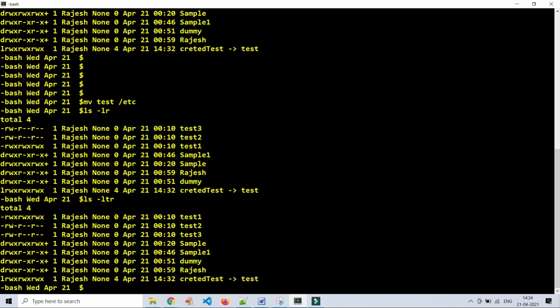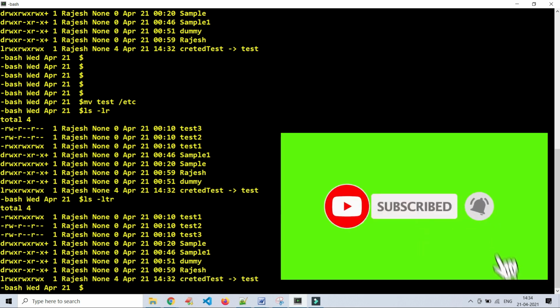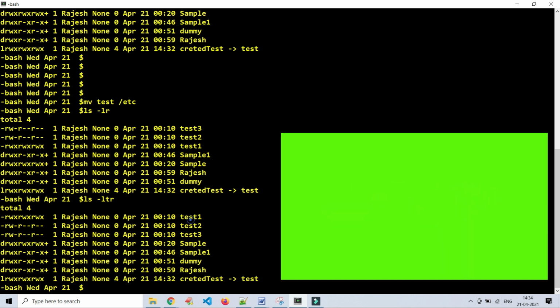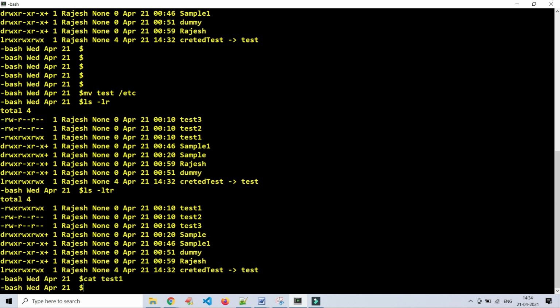See here, now we are not seeing the test file. Original file is moved. But at least we should have some data in it, right? Cat test1. No data here.